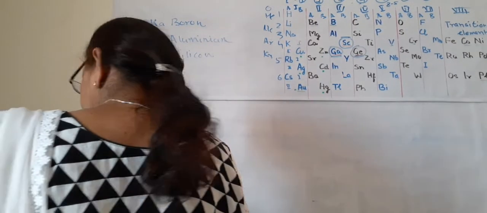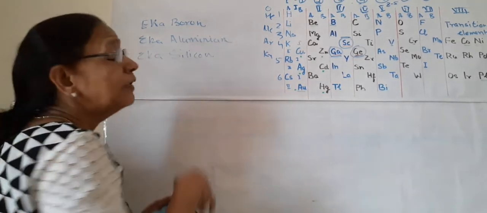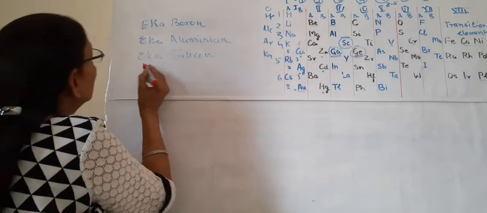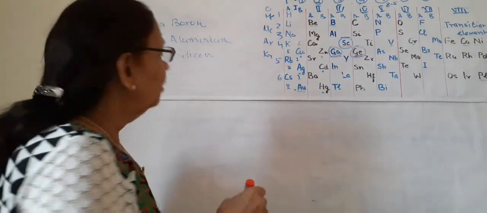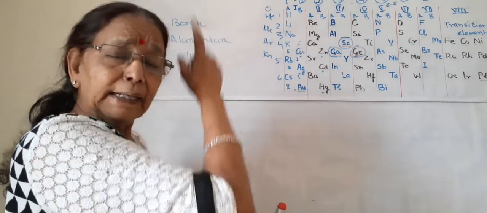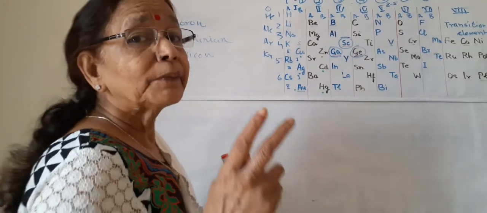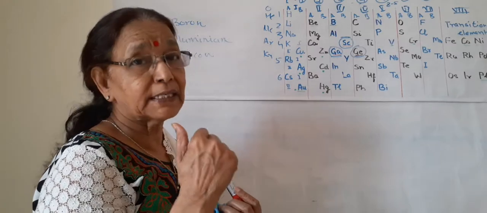What is this Eka? Eka is a Sanskrit word and the meaning of Eka is one. Why did a Russian scientist take a Sanskrit word at that time? Mendeleev had a friend who was a scholar of Sanskrit.